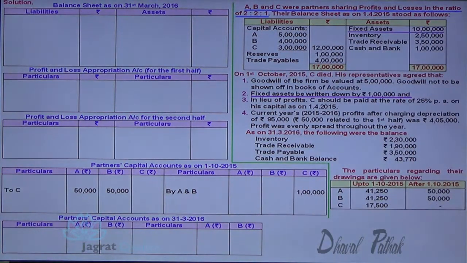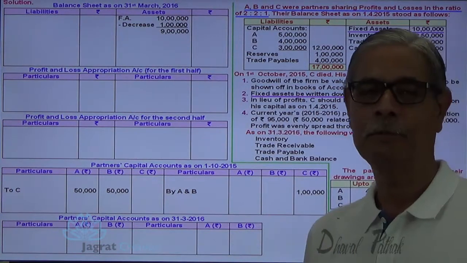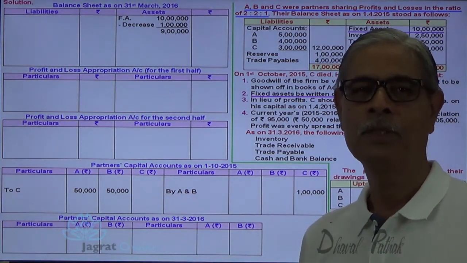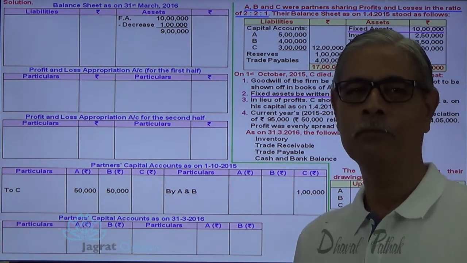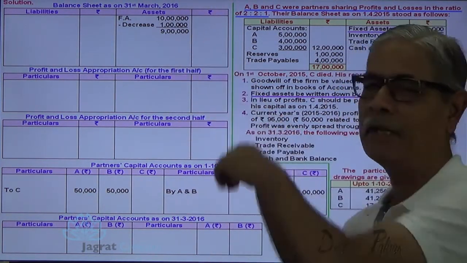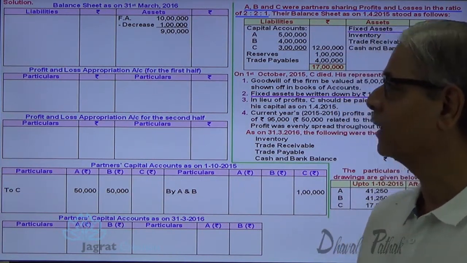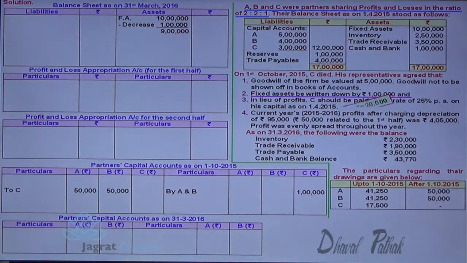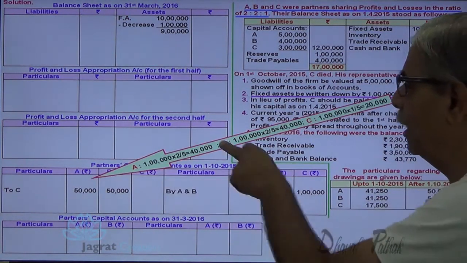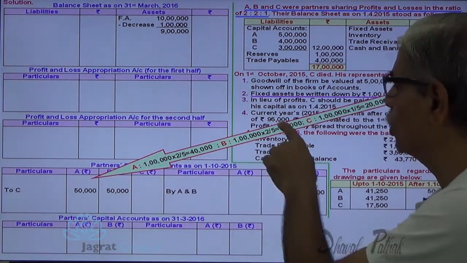So let me write down the fixed assets on the face of my balance sheet. Decline in the value of fixed assets 1 lakh. So 9 lakh is the balance after writing off the decline in the value of fixed assets, and this decline in value is known as revaluation loss. That revaluation loss will be distributed amongst partners A, B and C in the ratio of 2:2:1.